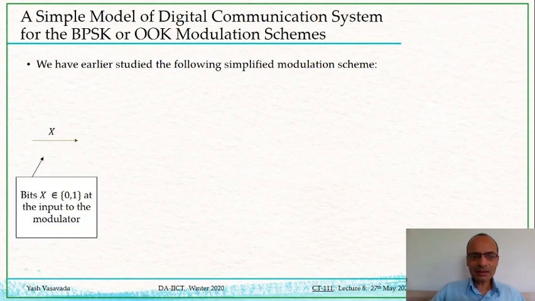It had essentially some incoming bits that we denoted by a variable x. So x was a binary variable, taking values 0 or 1.